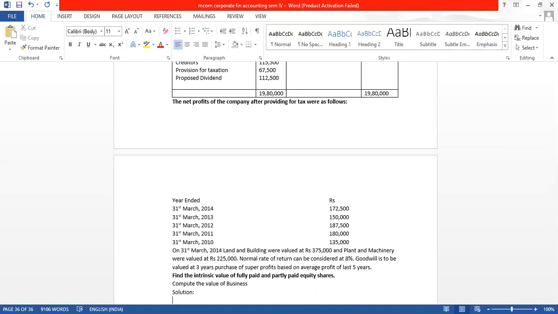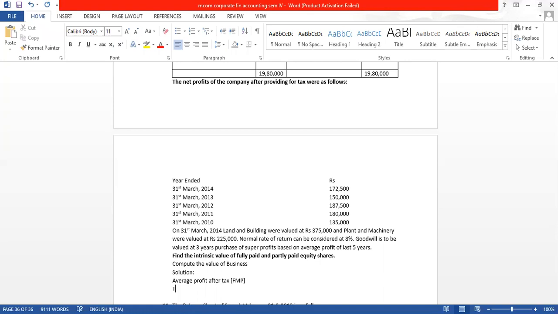Firstly, we will have to start with the average profit, or the FMP, future maintainable profit, average profit after tax. How to calculate? Total profit divided by number of years.